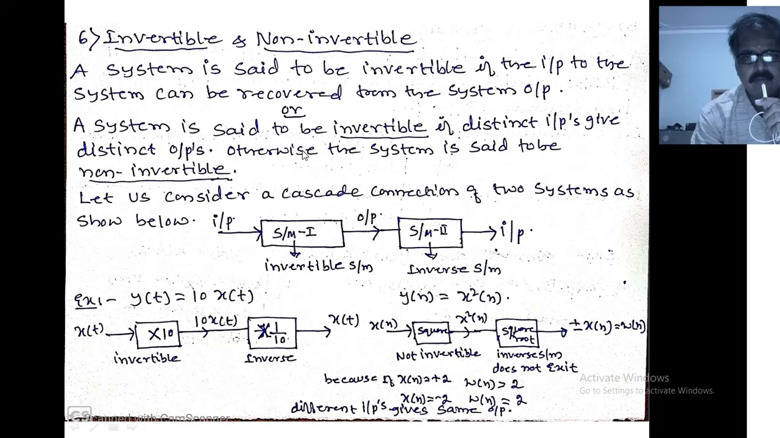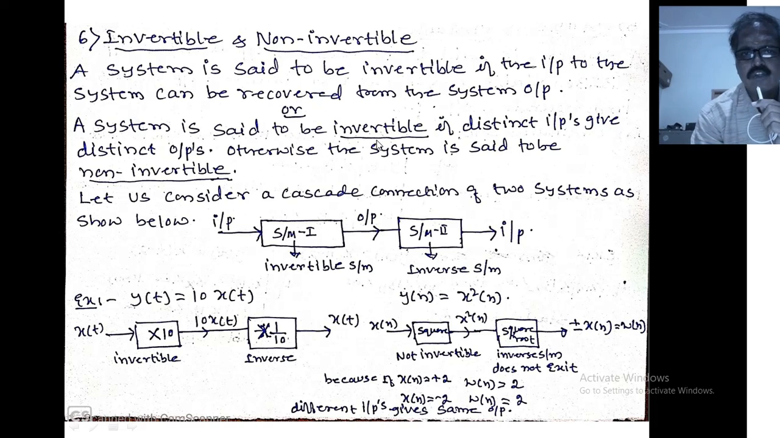Here we have one system, which I call system 1. The input to this system is this one. If I am recovering this input using its output, how do I recover it? I have to connect one more system in series with system 1. Using this system, if I recover the input signal, then system 2 is called the inverse system and system 1 is called an invertible system.